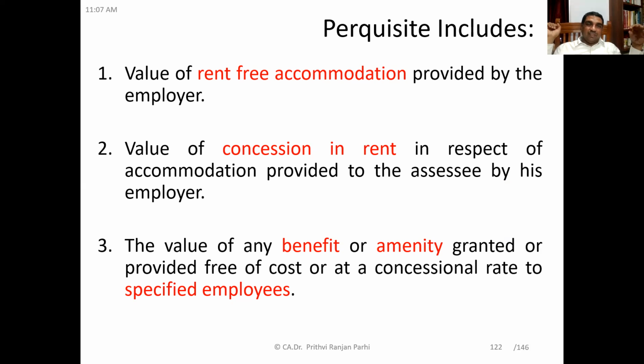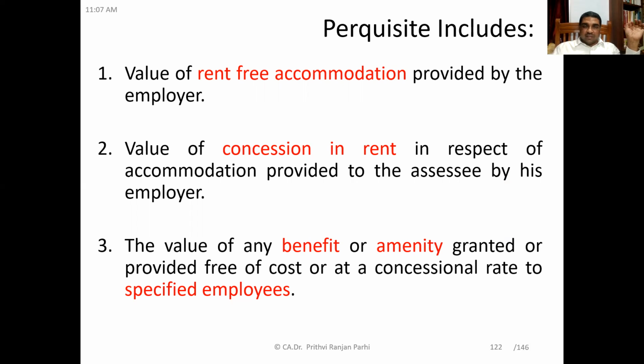This is a concession given to the employee in the matter of rent. So the value of concession in rent in respect of accommodation provided to the employee by his employer is a perquisite. That perquisite needs to be evaluated and added to salary income. Understood these two? First is rent-free accommodation. Second is concession in the matter of rent.